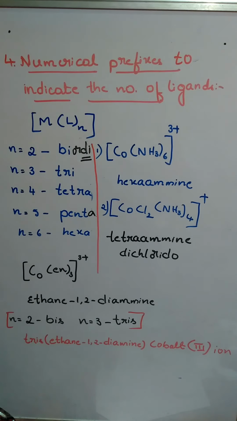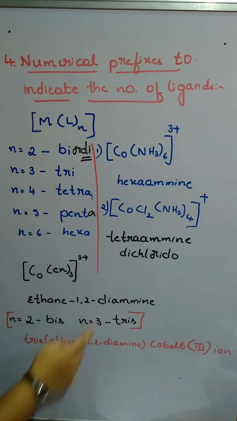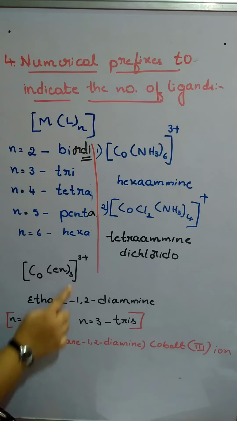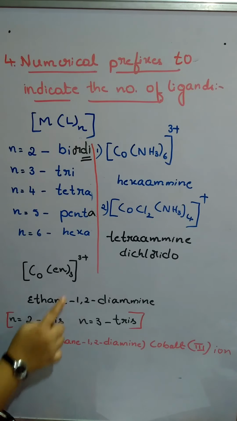Suppose the ligand is a complex or polydentate ligand and the ligand name itself contains prefixes like di, tri, then the number of those ligands is mentioned as bis if it is 2, and tris if it is 3.